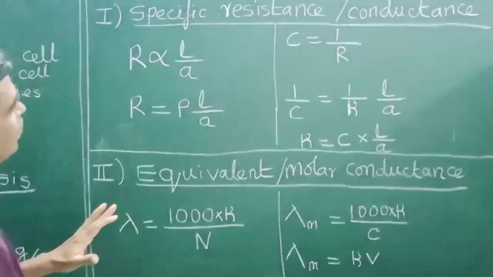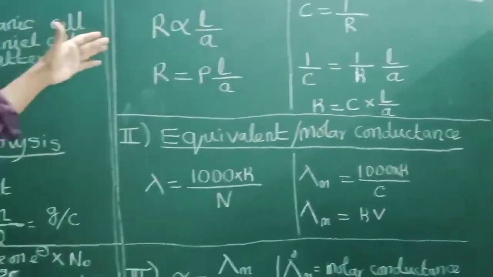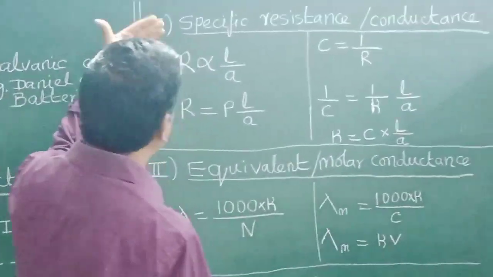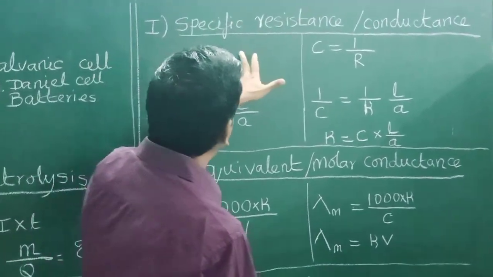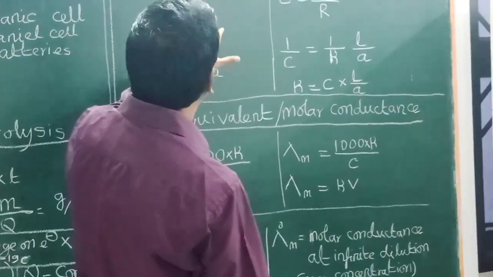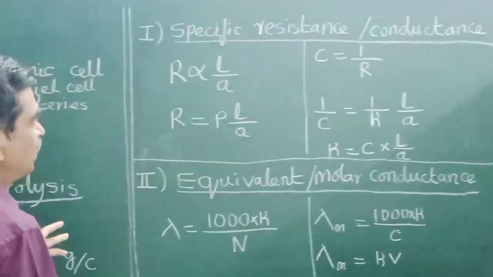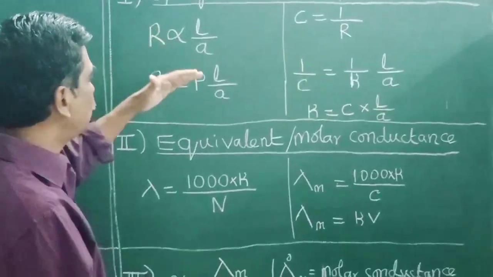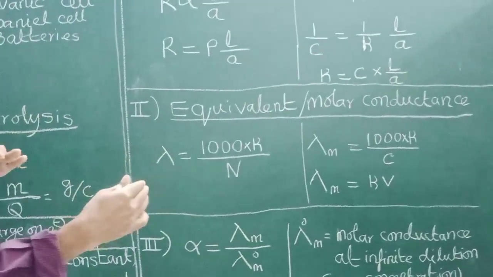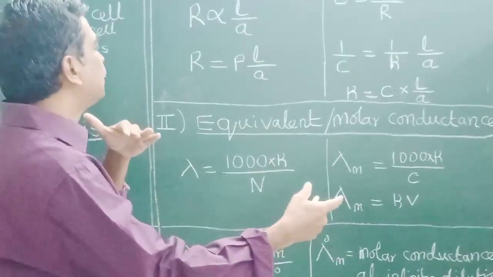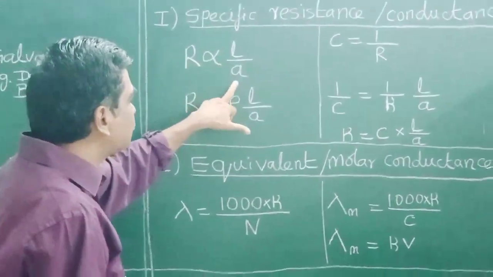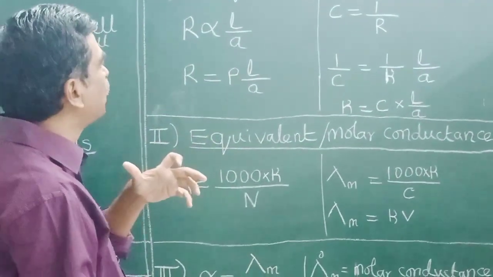What is specific resistance? The resistance of a solution or a conductor is directly proportional to the length of the conductor and inversely proportional to the area of cross section of the conductor. As you increase the length, the resistance increases.